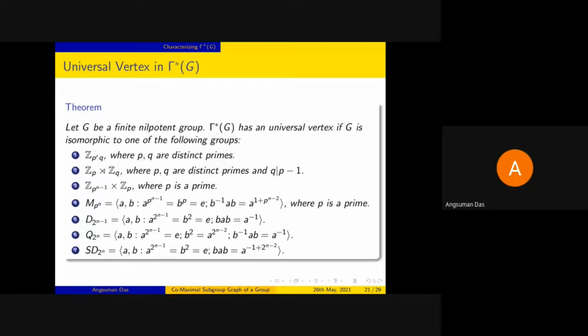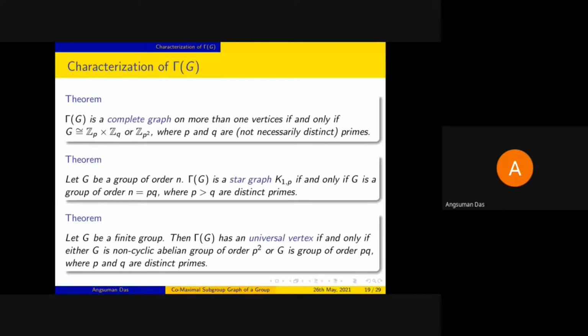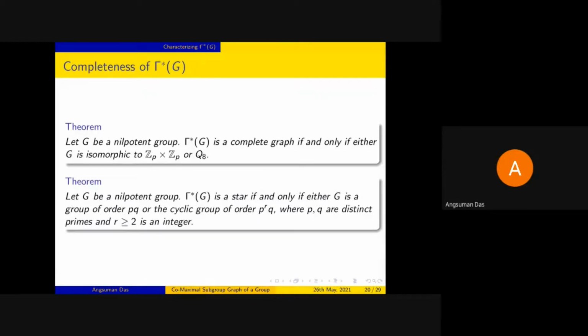Because in a nilpotent group, we have the property that every maximal subgroup is normal in G, and we have used that extensively in these proofs. However, for the similar characterizations of gamma G, we don't have to consider that. So this is one place where things may be improved. That is, for gamma star G, can we drop this condition of the group being nilpotent?